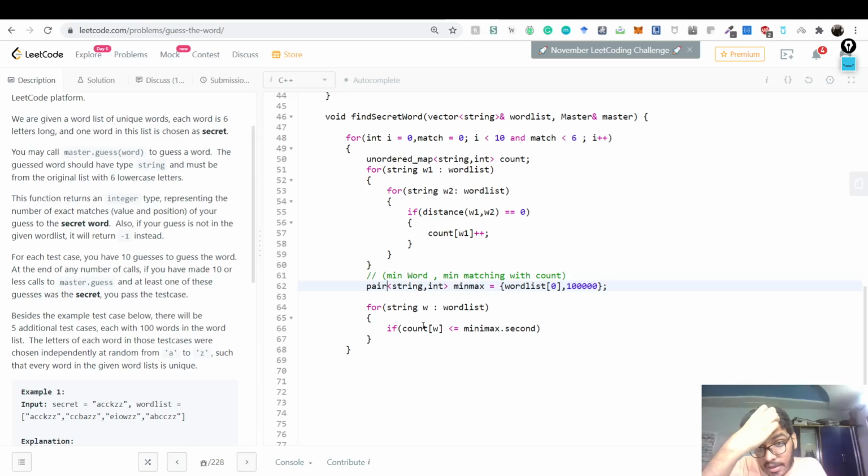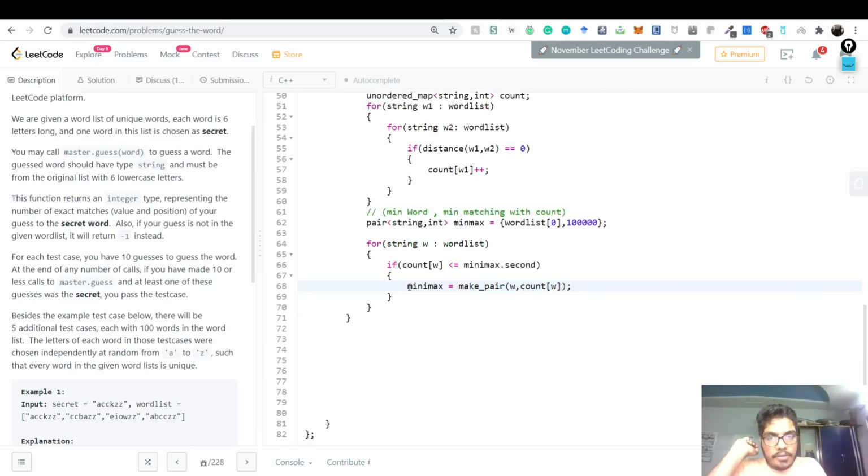If you see that the count of w, which is the count of the word we are iterating right now, is smaller than minmax dot second, then we know that this count of w is actually smaller. So what we do is we just swap. This is just minimum of a list, right? We just say minmax is make pair, there are a billion ways of doing it, w comma count of w, right?